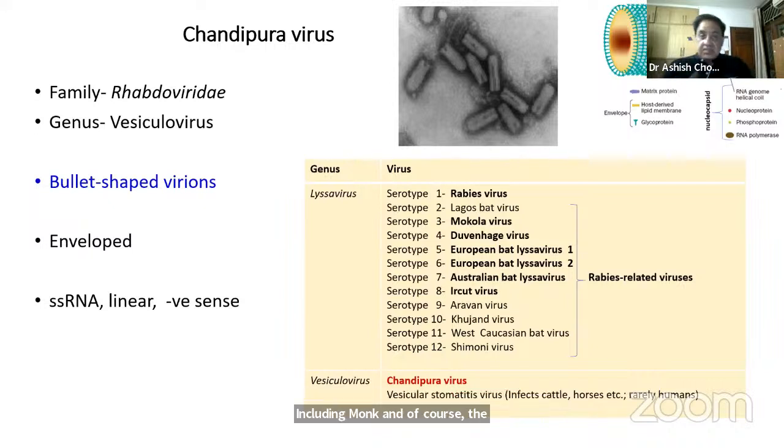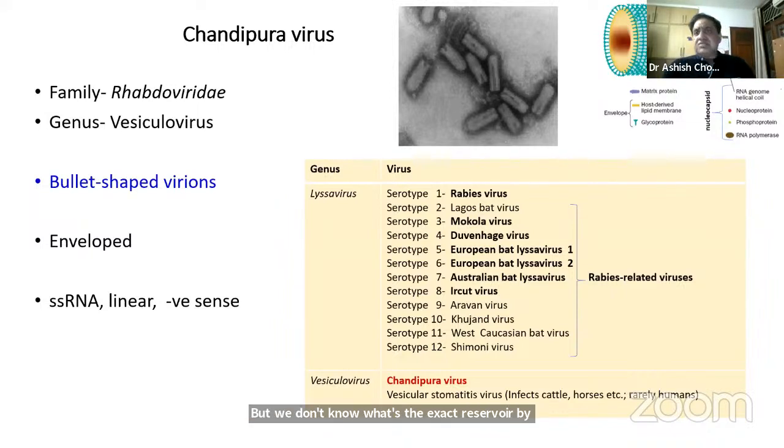Dogs, canines are, of course, very important as a source of the virus in our part of the world. But bats are an important reservoir and source in many other countries, European countries and the Americas, where the dog population has been controlled with vaccination or by having separated from human living areas. Chandipura virus, on the other hand, we still don't know the reservoir. We just know the vector, but we don't know what's the exact reservoir for this virus.